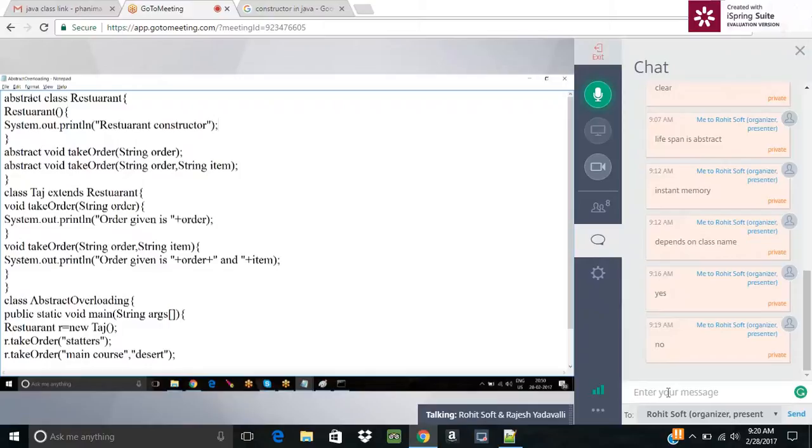Yes or no? Yes, sir. So, if I create an object for Taj here, then automatically the superclass object Restaurant is created inside Taj, right? Yes, sir. When the Restaurant object is getting created, is the Restaurant concept getting executed or not? Yes, sir, it will get executed.